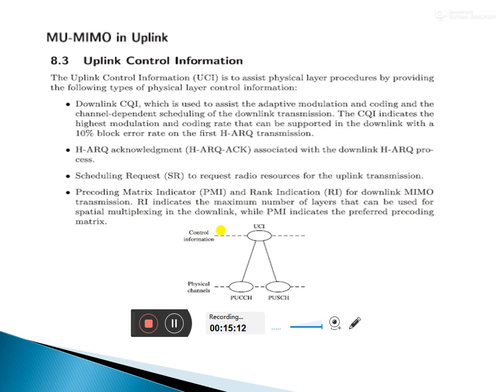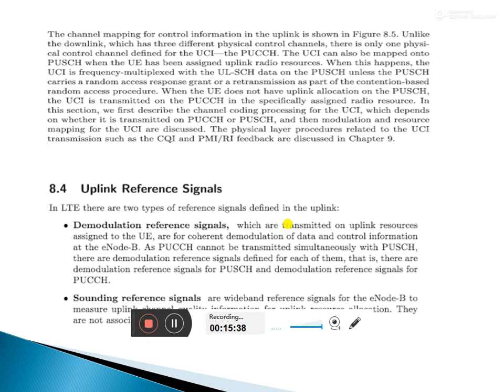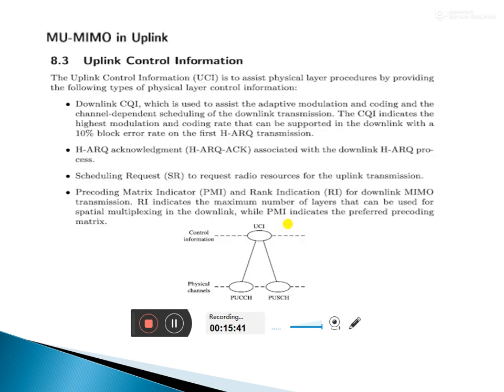So what happens in the rank indication? In the rank indication, the maximum number of layers can be used for spatial multiplexing in the downlink. While the precoding matrix indicator indicates the preferred precoding matrix, you have to identify the signal on a schedule basis or a scheduling request.